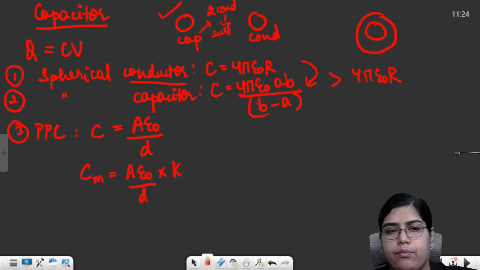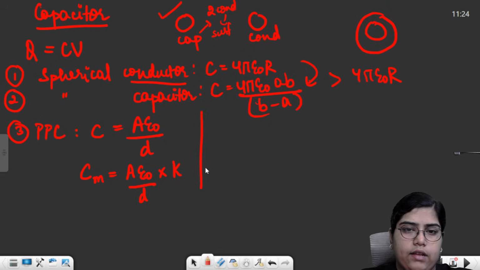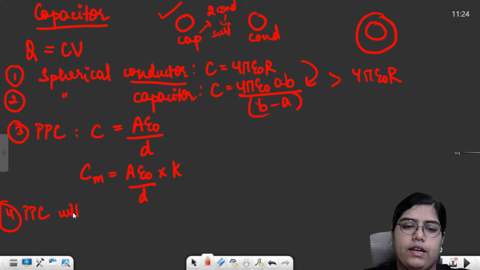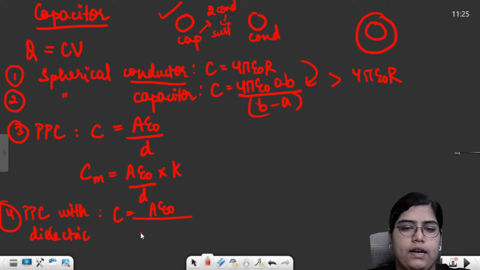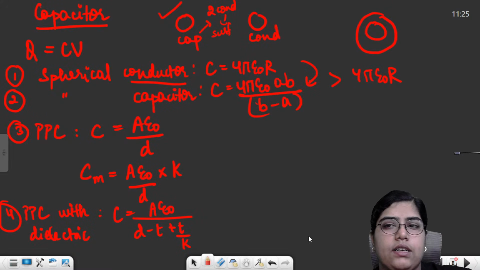And if I move back a little, we had another thing, which was PPC with a dielectric slab. If we have inserted a dielectric slab inside a parallel plate capacitor, then our capacitance was A epsilon naught upon D minus T plus T by K. T was the thickness of the dielectric slab and D was the separation between the plates of the capacitor.